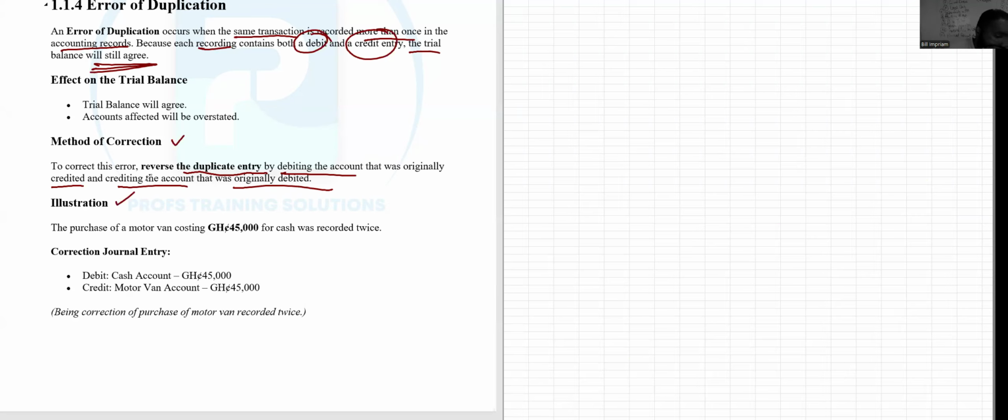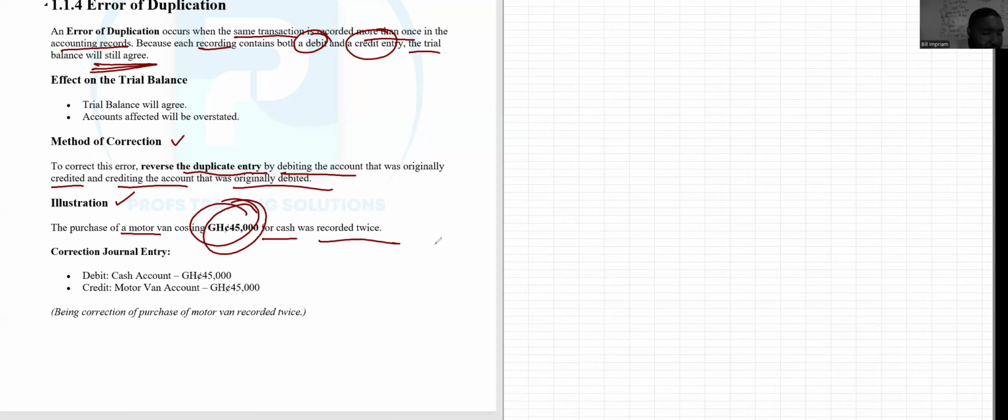So let's take a simple illustration. We purchased a motor van costing 45,000 for cash, and we recorded this twice. So how do you correct this? Because you have already done this twice, by crediting your cash and debiting your motor van, you reverse it.